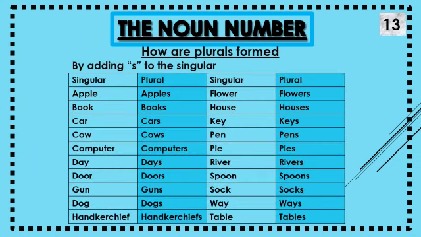Now we talk about how to make the plural form of a noun. Simply add the letter s. Here is the exercise. Generally we use s with a singular noun to make the plural. Here the singular is apple and the plural is apples. Book, books. Car, cars. Cow, cows. Singular, plural. Day, days.